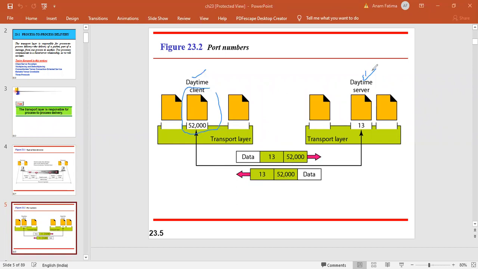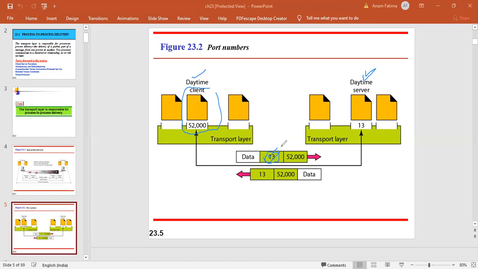Since there will be a number of applications running on the server side, the client should know which application this particular packet is for. For that, it needs to know on which port the application is running. On the server side we have a number of well-known ports. For the client to send its data packet to the server, it should know the destination port number the process is running on, and send the data packet there.